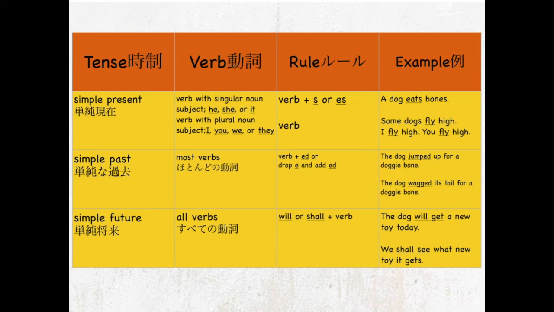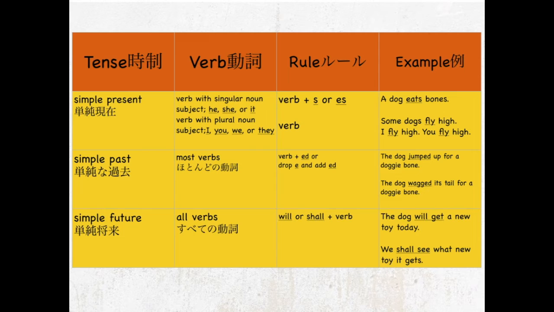As you see, the verb get stays in the present, but it has the will, so it makes it future. So it keeps its present form. And then we shall see what new toy it gets. So as you see, see stays in the present, but we have shall, which makes it the future. So there you have it.